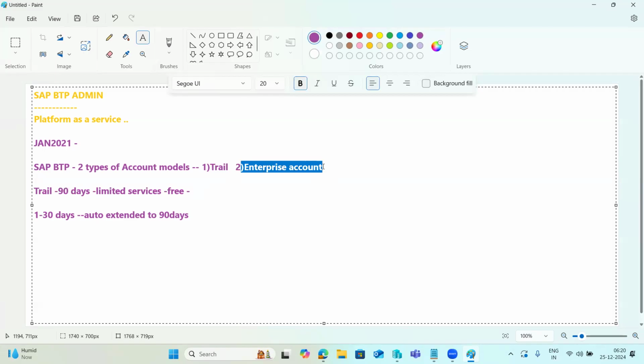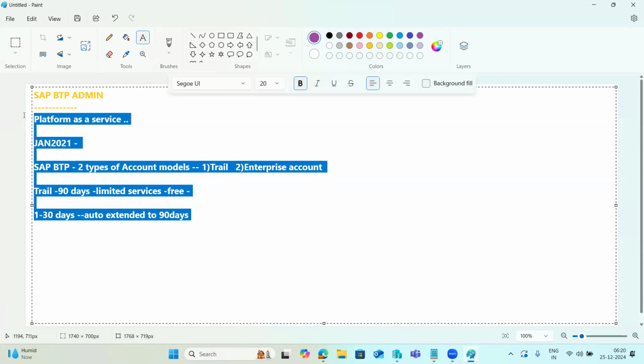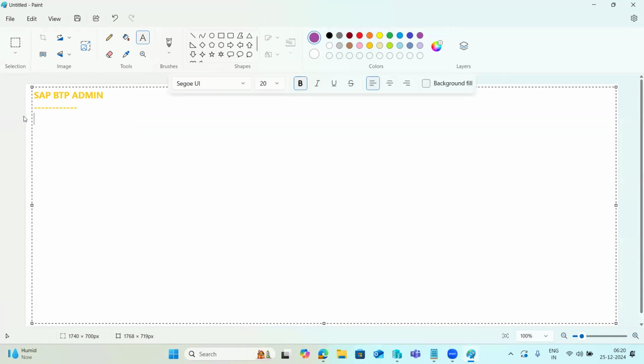So what is the licensing model for the enterprise account? The enterprise account is a platform as a service, as you know. Here the pricing model, the commercial model, is divided into two types of licensing models. This licensing model is applicable only for enterprise accounts. So one is the subscription based model.